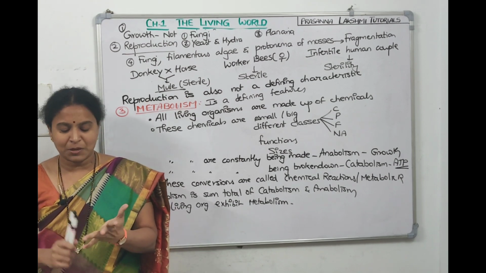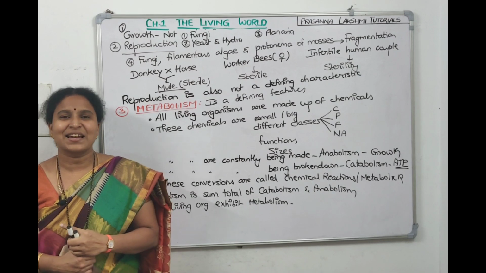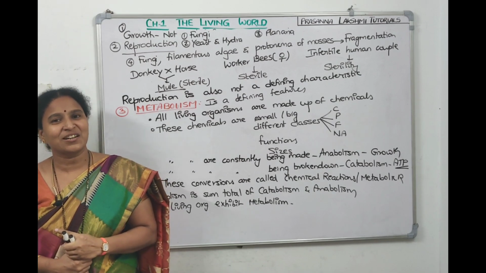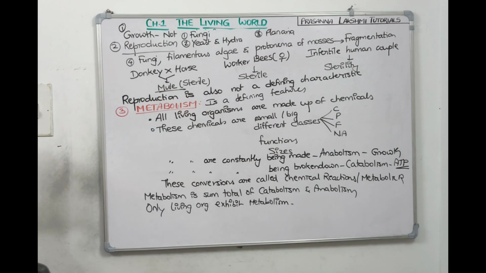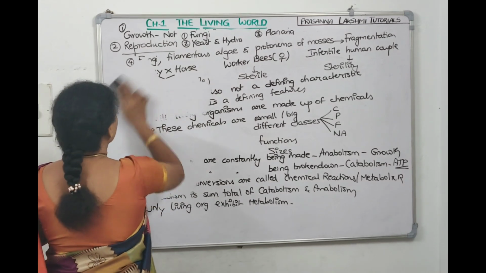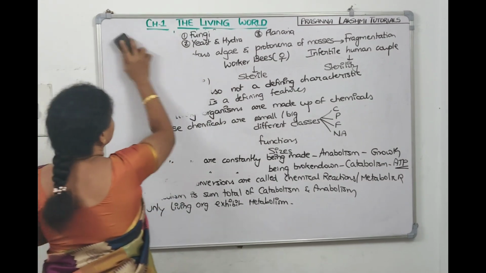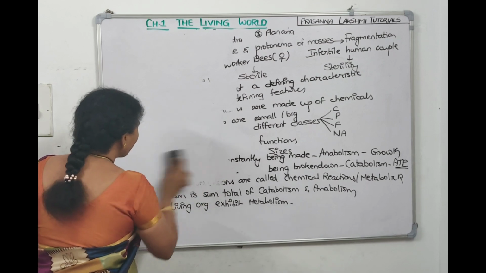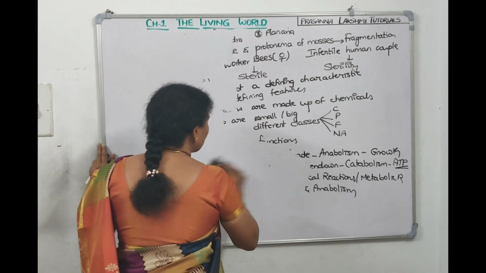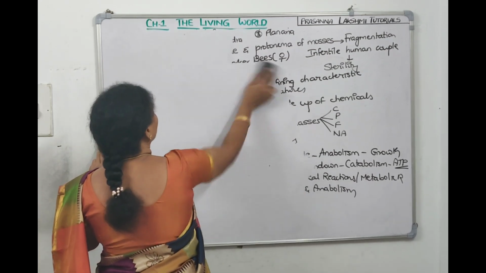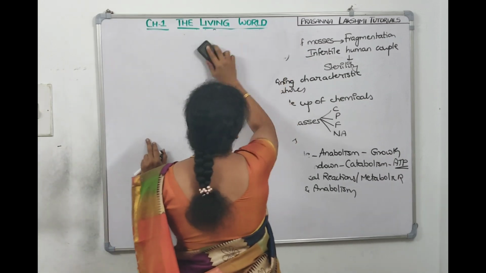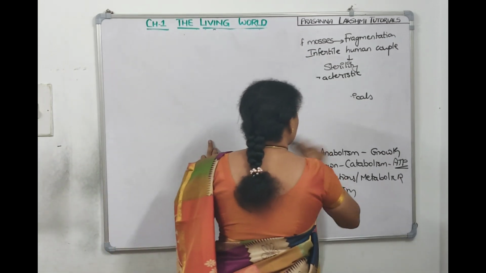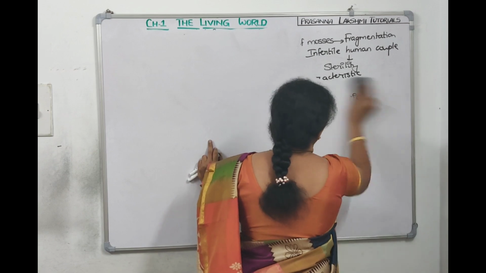So we finished growth, reproduction, metabolism. The fourth characteristic is cellular organization. Take a screenshot. We will continue. Now, what do you mean by cellular organization? Getting organized in a manner, right? So we told if there is a cell, with protoplasm inside the cell, then it is living only.